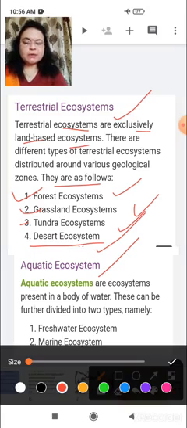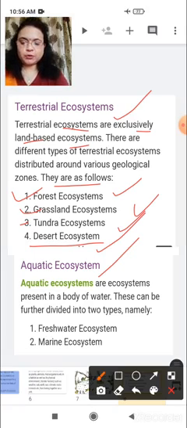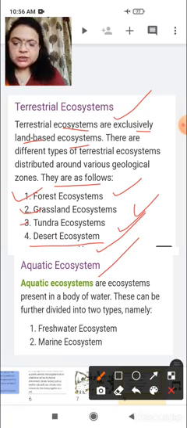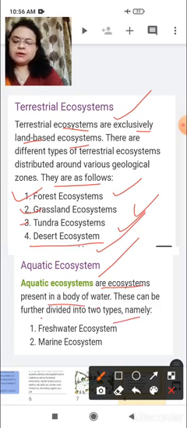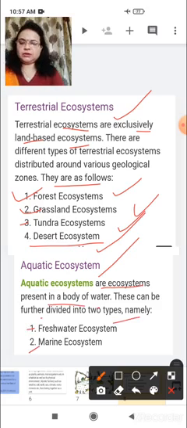Now let us study another type of ecosystem which is called aquatic ecosystem. As you know, aquatic means water bodies, various types of water bodies. Aquatic ecosystems are ecosystems present in bodies of water. These can be further divided into two types: fresh water and marine water. Marine water is salty water. Fresh water, running water.